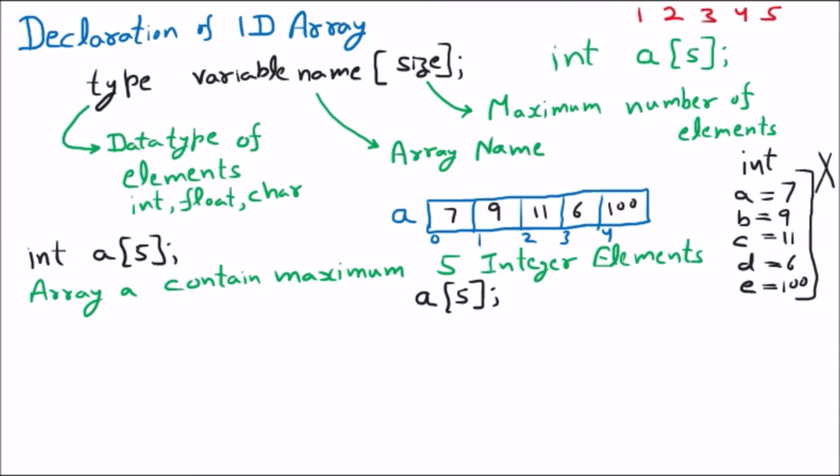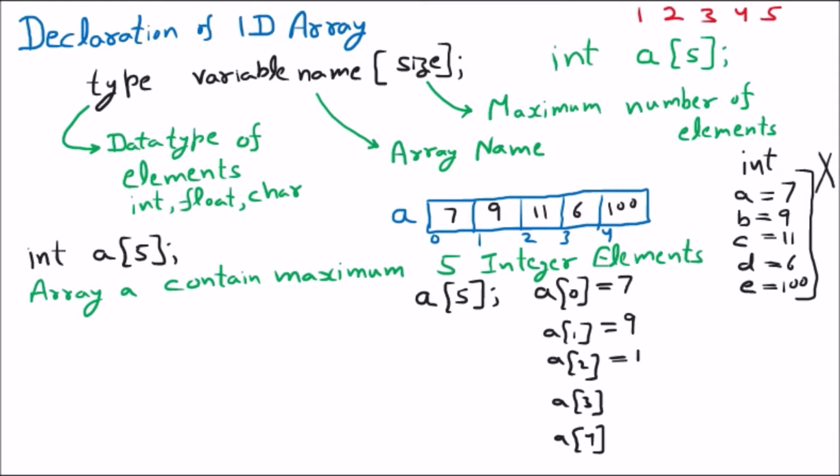Hypothetically, in the same manner, a[0], a[1], a[2], a[3] and a[4] are acting like individual variables, and their values are 7, 9, 11, 6 and 100.